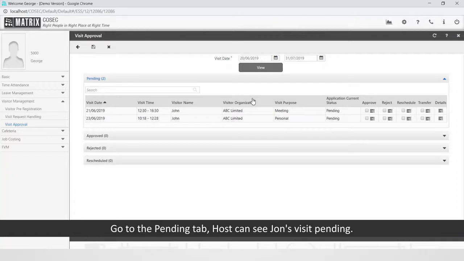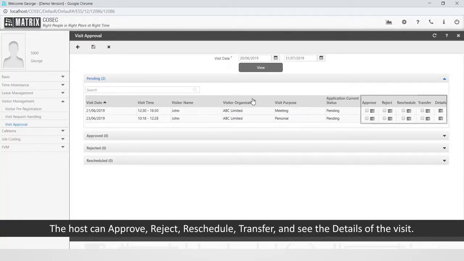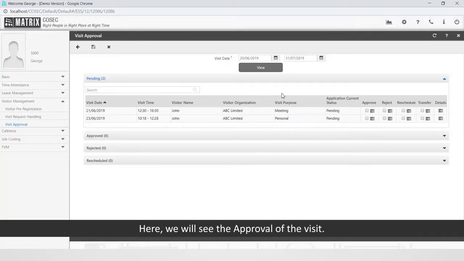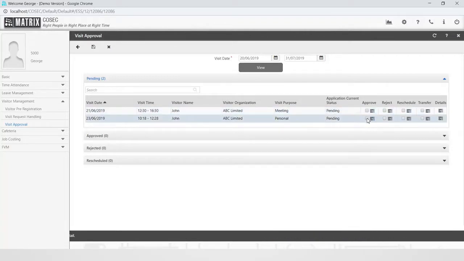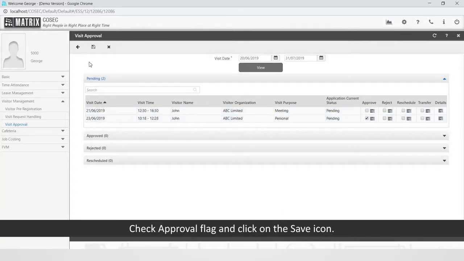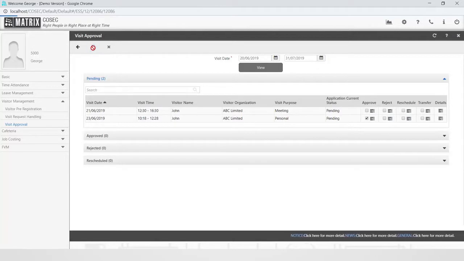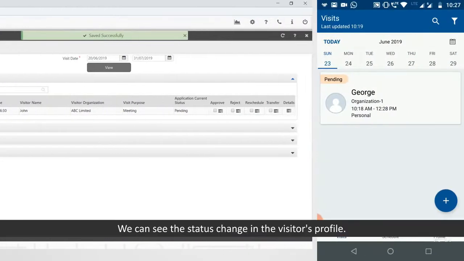Host can see John's visit pending. The host can approve, reject, reschedule, transfer, and see the details of the visit. Here, we will see the approval of the visit. Check Approval flag and click on the Save icon. We can see the status change in the visitor's profile.